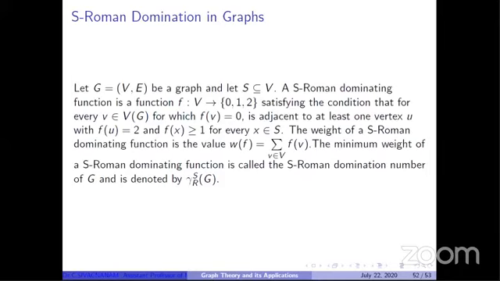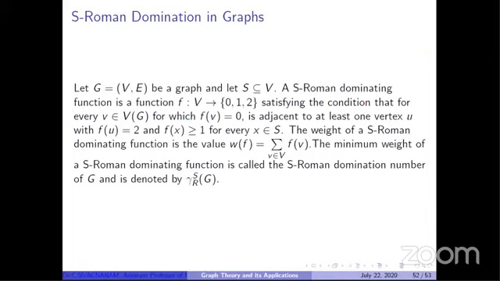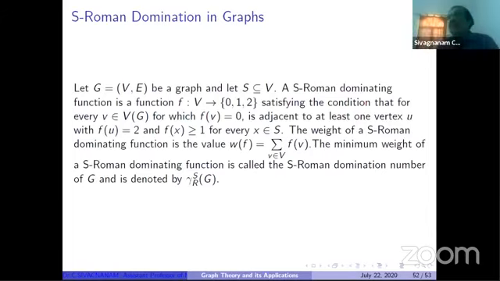I have to select the sensitive set. So S is a set of vertices. It is not a dominating set. I call this the sensitive set. So in this, we have to define the Roman domination function with a small change. What is the Roman domination function? f is a function from V to 0, 1, 2, where every vertex assigned 0 will be adjacent to a vertex assigned 2. Only that is the condition in the Roman domination function.